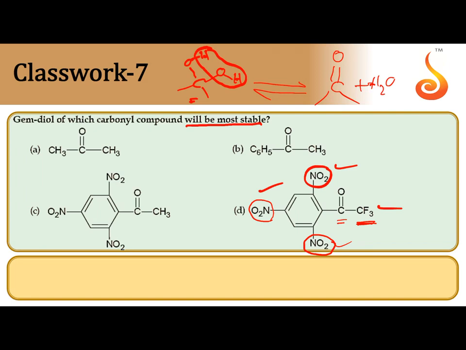When this is highly unstable, its gem diol, after the addition of H2O at C double bond O, we can get gem diol. This gem diol is highly stable one. So answer is D.